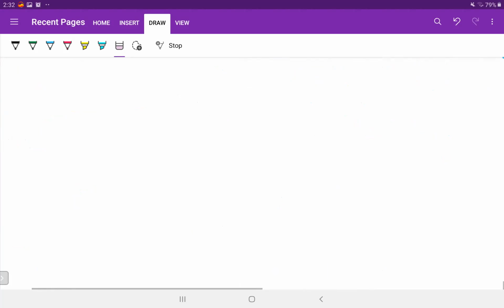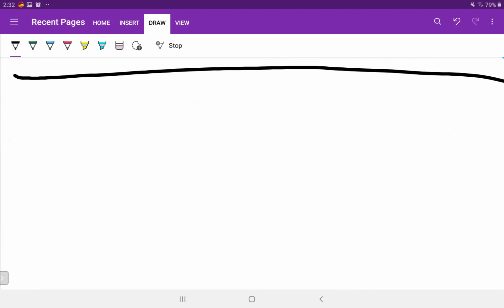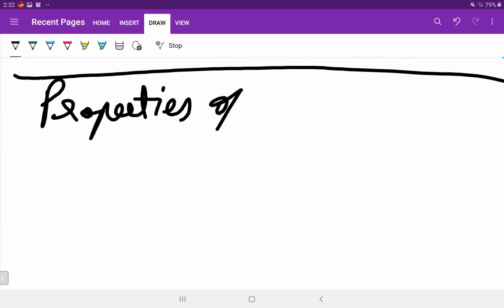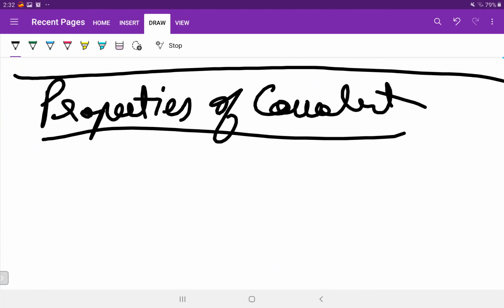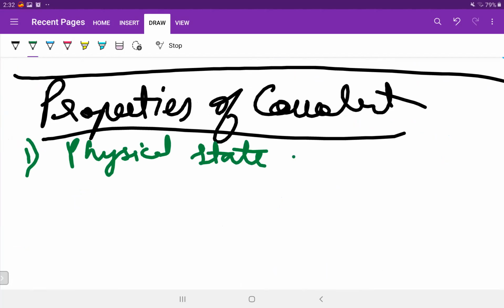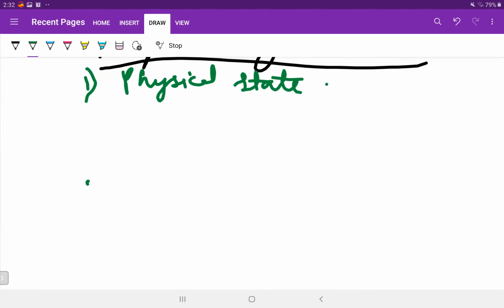Some of the properties now. Okay, very important part. Like we studied some of the properties of electrovalent compounds, like the physical state and the melting and boiling point, now we'll be studying some of the properties of covalent compounds. What all properties did we study? First, the physical state: solid, liquid, or gas. Then the melting and boiling point.